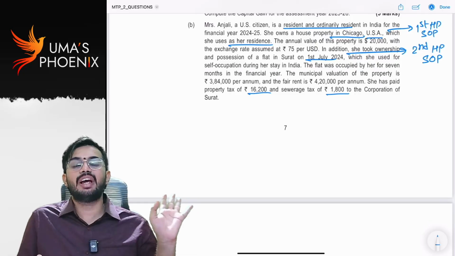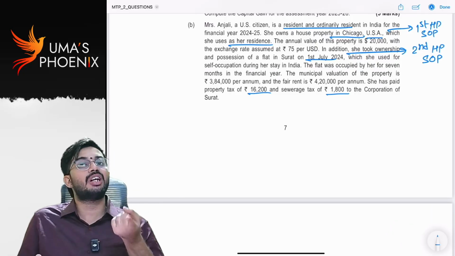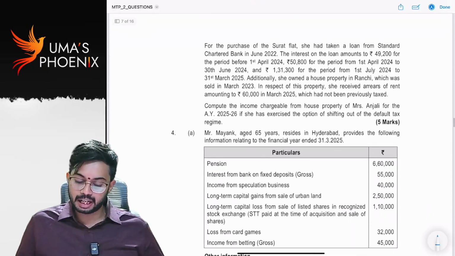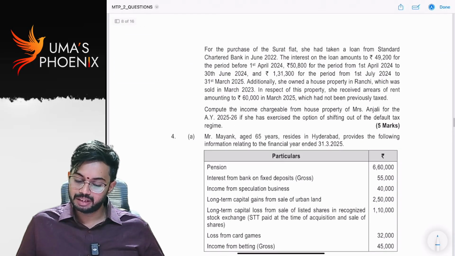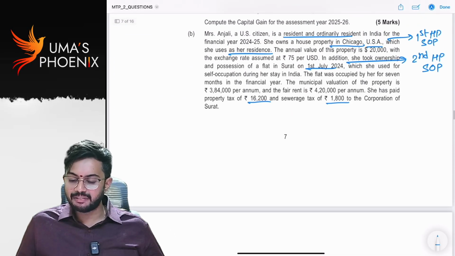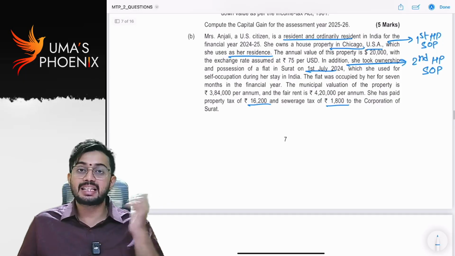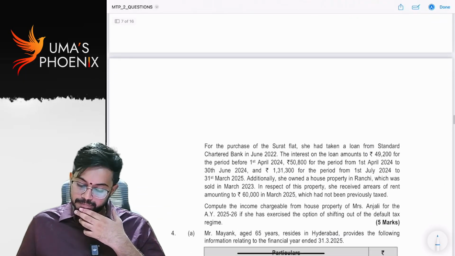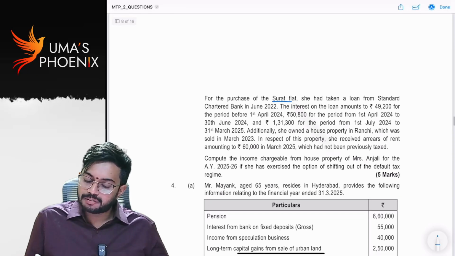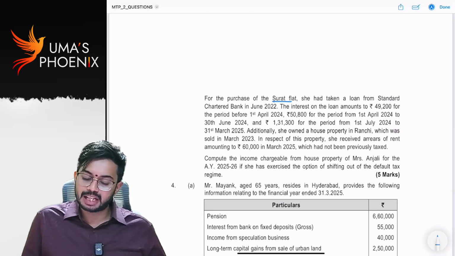We don't want fair rent, municipal rent and standard rent, because in case of self-occupied property, gross annual value is nil. So she is having only two house properties, and both will be treated as self-occupied properties. For purchase of the Surat flat, she had taken a loan from Standard Chartered Bank in June 2022.